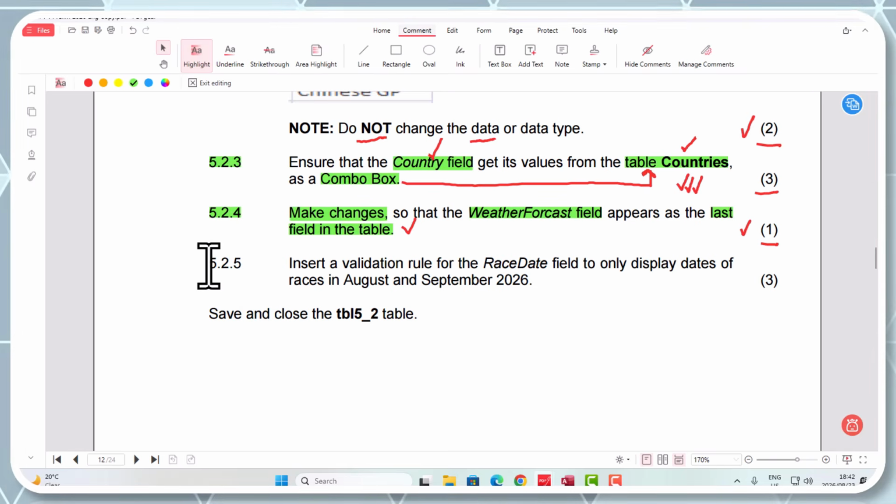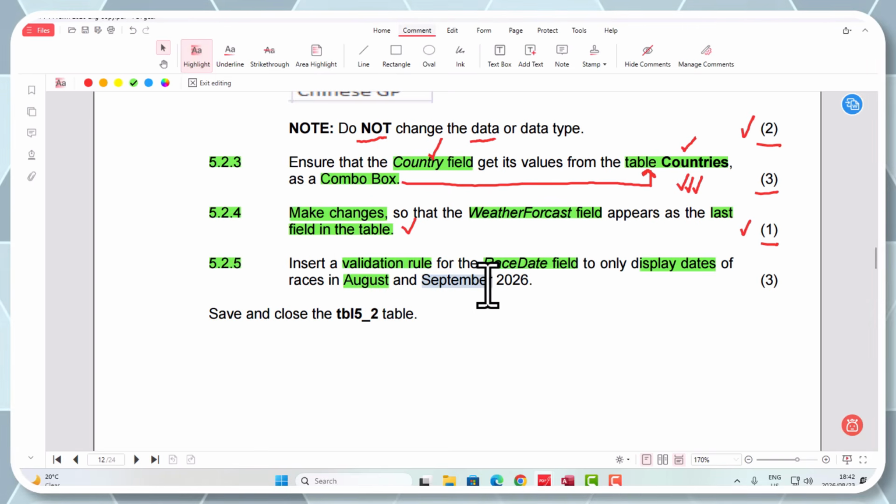Okay, right. 5.2.5 says what? Insert a validation rule for the race date field. Right, so validation means it must meet criteria. The data that somebody inputs must meet criteria. That's the rule: to only display the dates of races in August and September 2026.